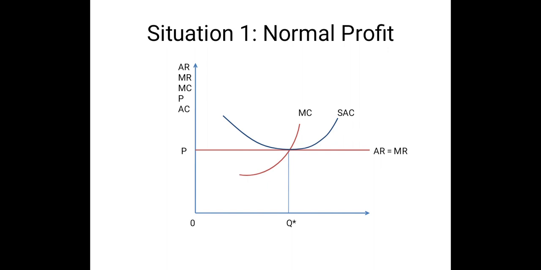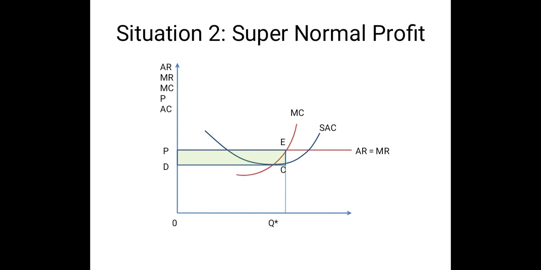So the firm is not earning any profit, but the confusion is why it is termed as normal profit. It is termed as normal profit because within this average cost, the normal rate of remuneration of the organizer, that is the normal rate of profit, is included. So within AC, the normal rate of profit is included, so the firm owner is earning a normal rate of profit. That is why this situation is regarded as the situation of normal profit.